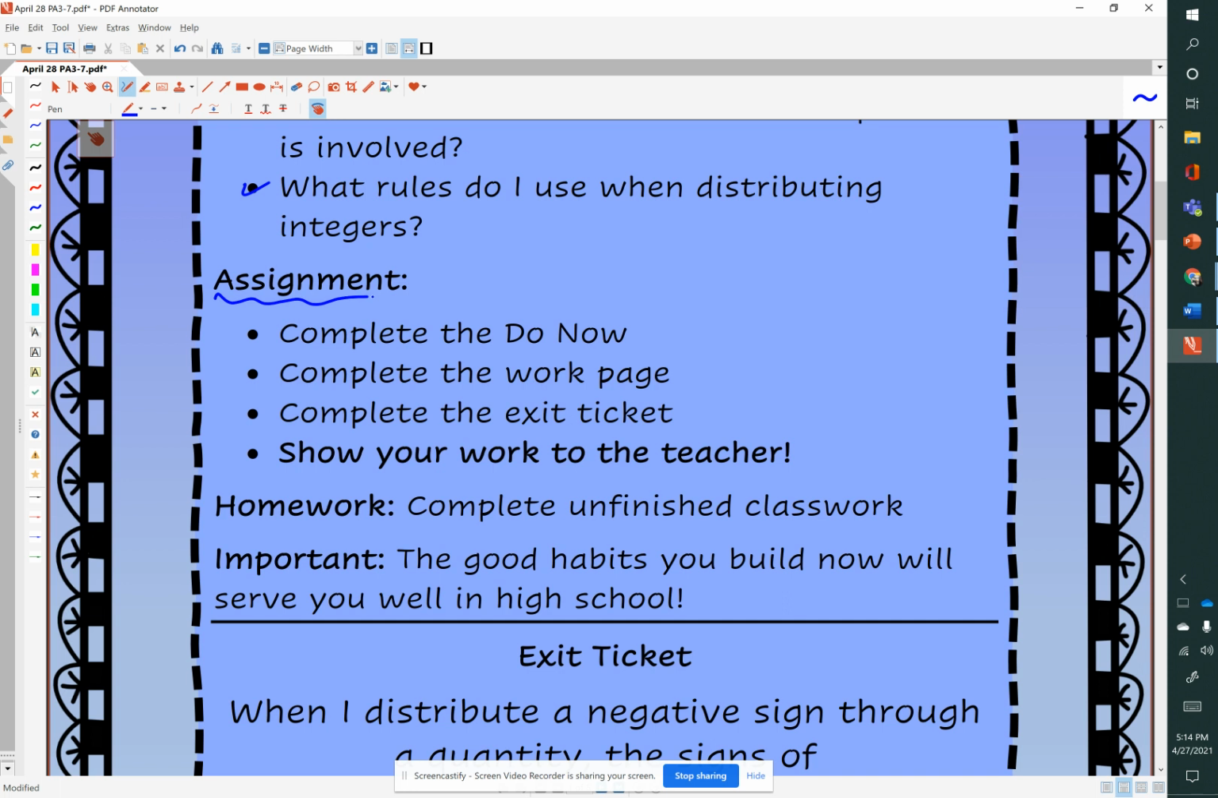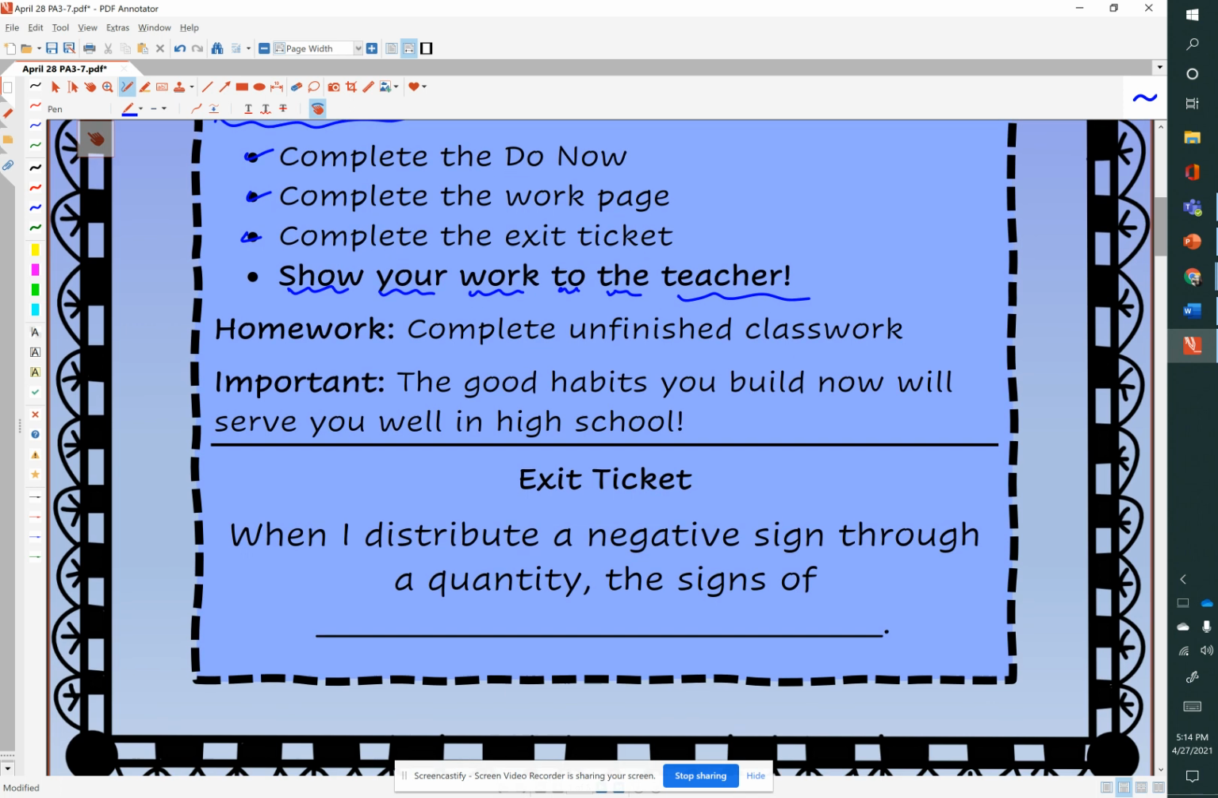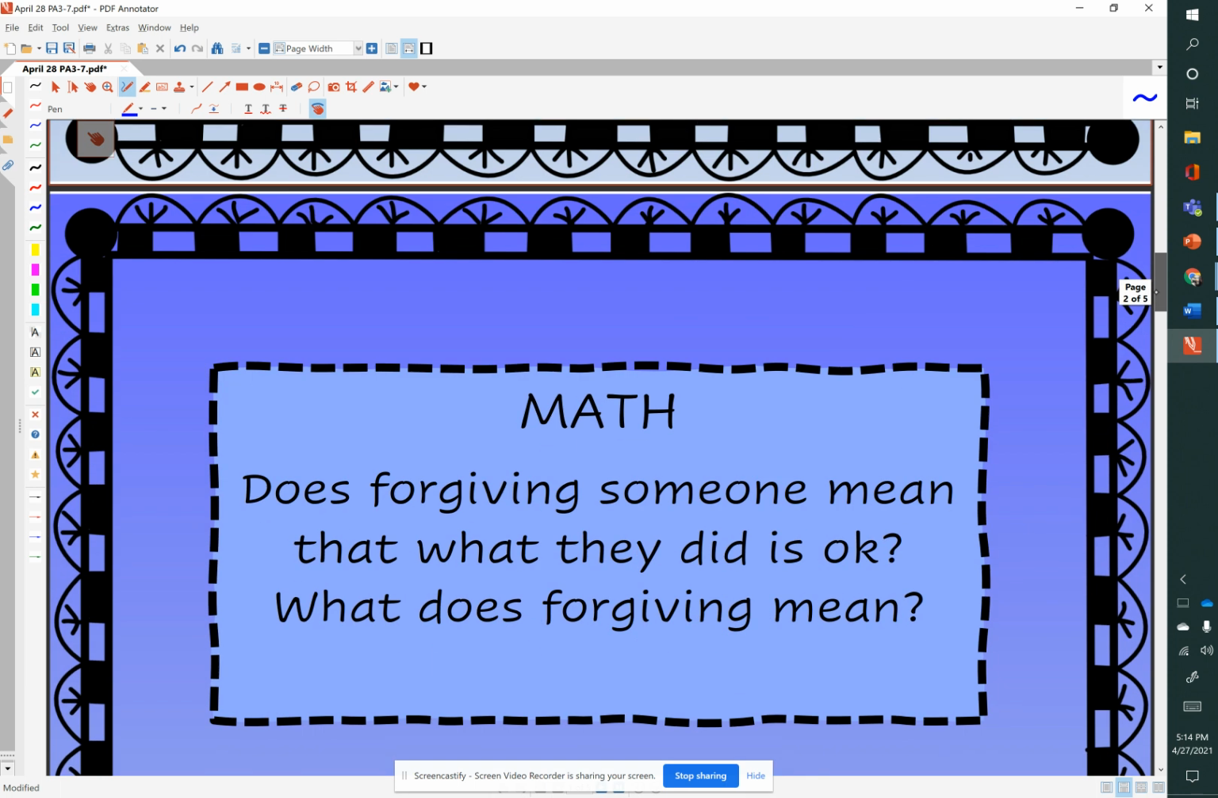For our assignment, we will complete the do now, the work page, and the exit ticket, and remember, show your work to the teacher. If you don't finish everything in class, most people do, but if you don't, that's okay. You can just finish it for homework. And remember, the good habits you build now will serve you well in high school. So we're going to get back to our exit ticket in a minute.